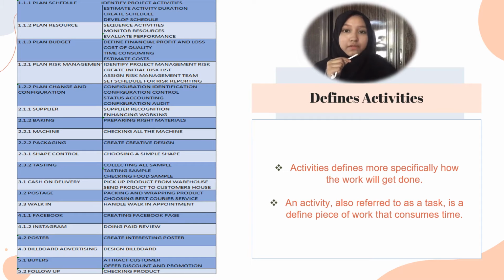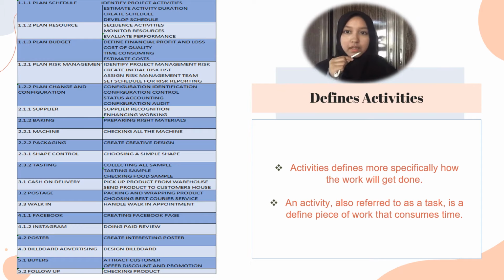Define activities refers to the process of identifying as well as documenting actions that need to be implemented and performed in order to produce the deliverables of the project. Define activities, more specifically, is how the work will get done. The purpose of this process is to break down a big work package into smaller activities so that the project manager can estimate, schedule, execute, monitor, and control the project work.